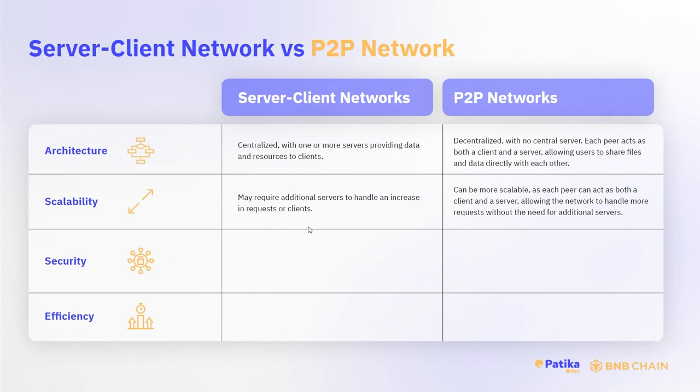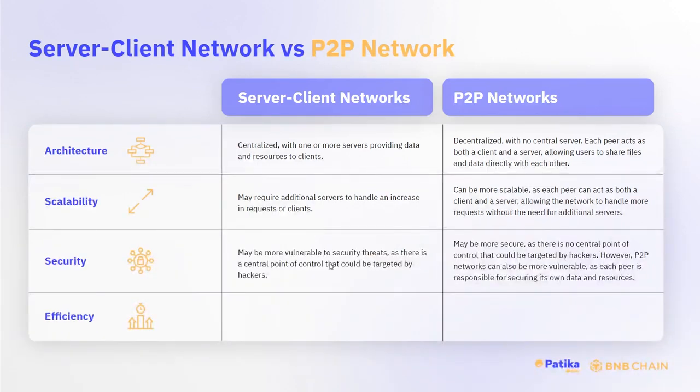In a peer-to-peer network, it can be more scalable as each peer can act as both a client and a server, allowing the network to handle more requests without the need for additional servers. Security. Server-client networks may be more vulnerable to security threats as there is a central point of control that could be targeted by hackers. Peer-to-peer networks, on the other hand, may be more secure as there is no central point of control that could be targeted by hackers.